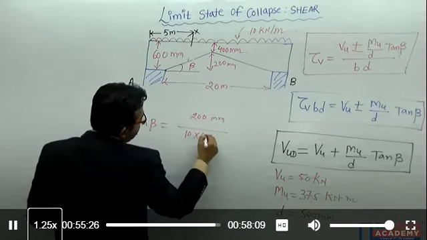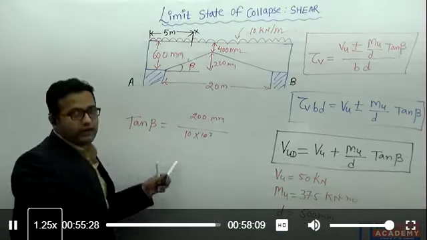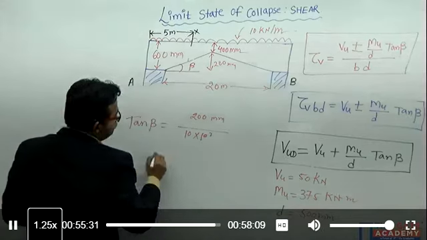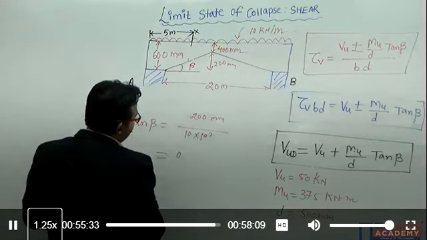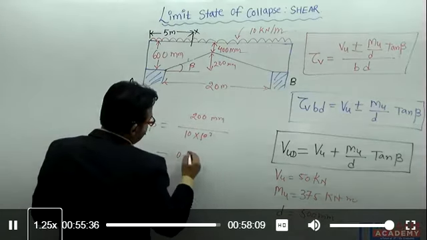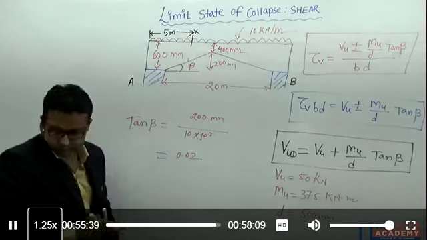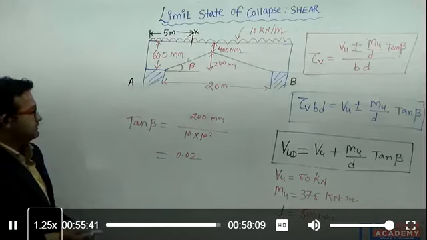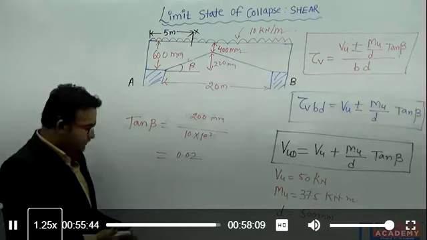So 10 into 10 to the power 3. So I will be getting the value of tan beta equal to 0.02.